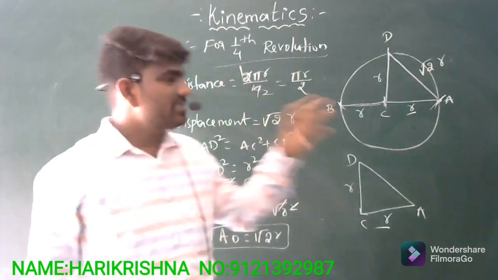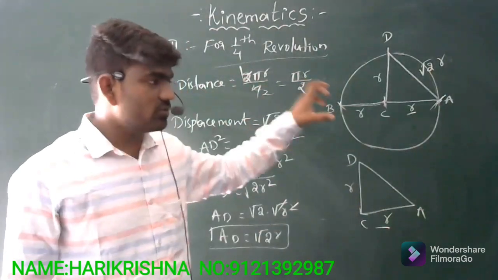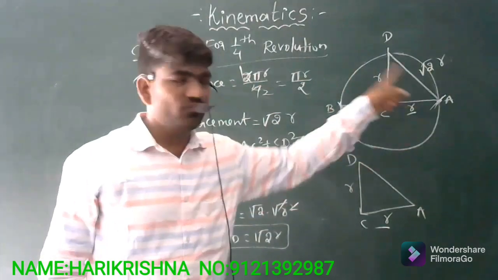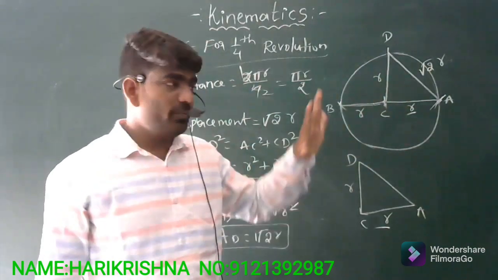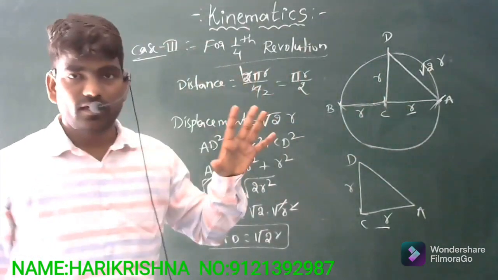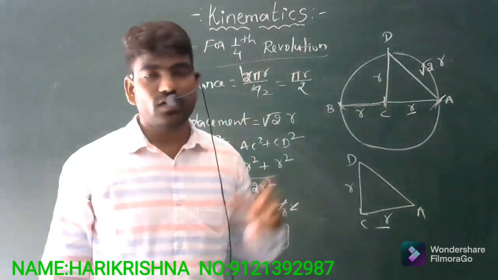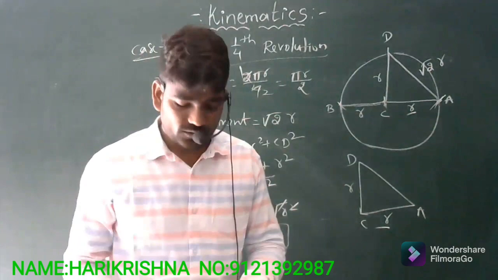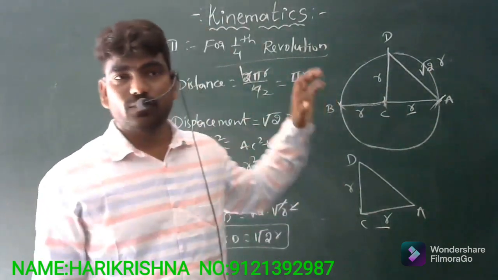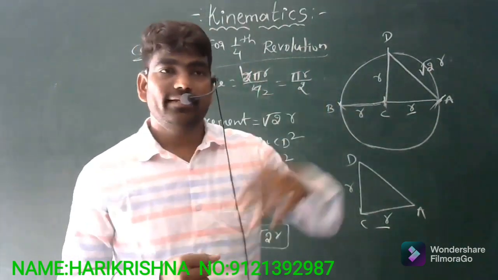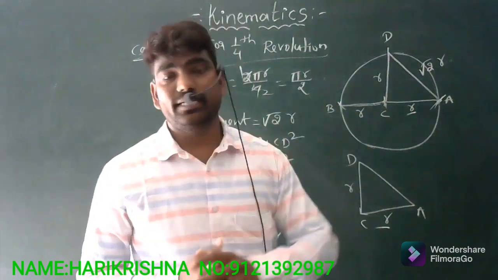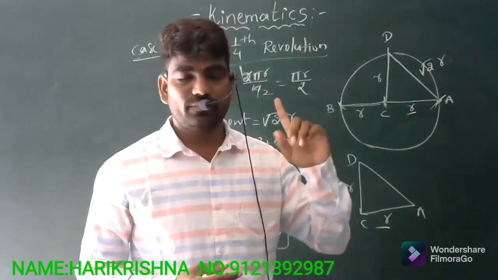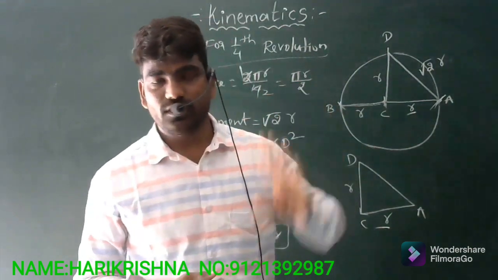So these are the 3 cases which we have discussed when a particle is moving in a circular path. Based upon these 3, there are more chances to get problems in the concept of distance and displacement. This is regarding kinematics part 2, and in the next part we will discuss the kinematics equations. What is meant by kinematics? First equation, second and third equation.